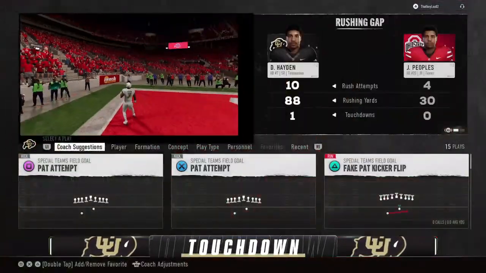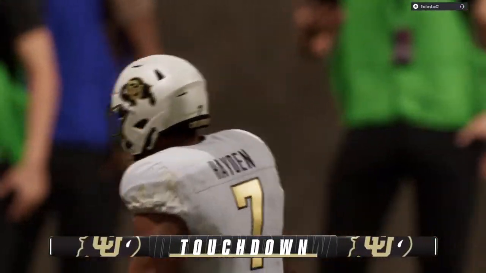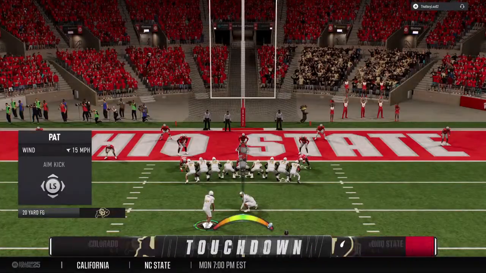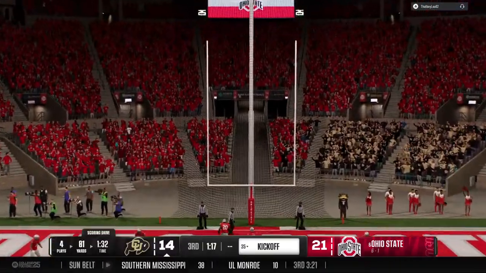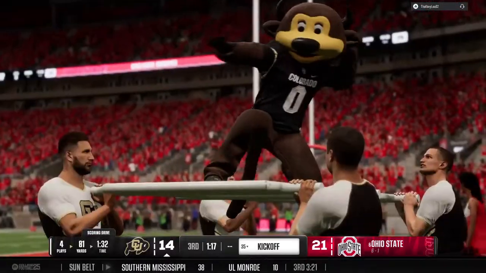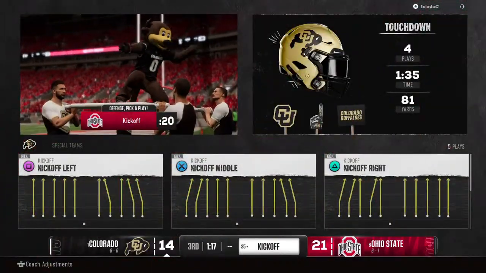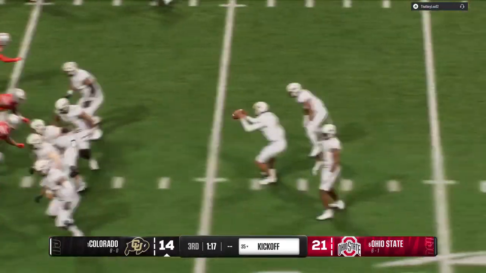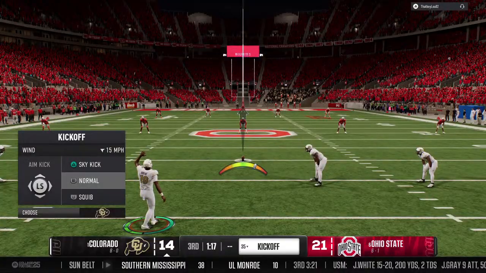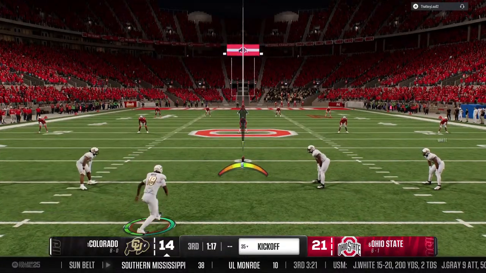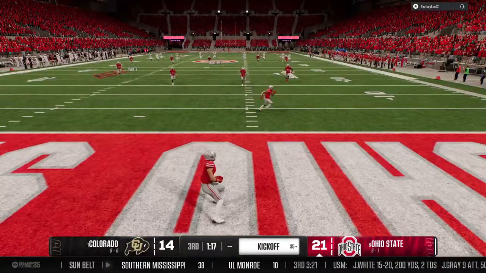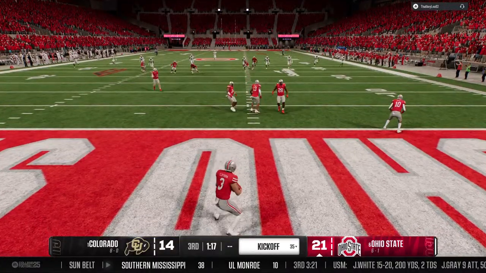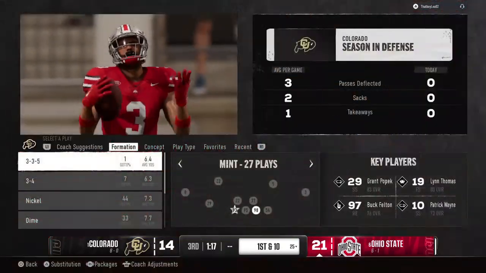Touchdown, Buffs. That's a crucial response by this offense, but still plenty of work to do here in the 3rd quarter. Well, I love that they're still fighting and competing. You can tell they've made some adjustments at half to try to get them back into this game. And that score is a great start. No problem with the extra point, right down the middle. Now the kickoff team is out on the field. And the returner decides to signal fair catch.